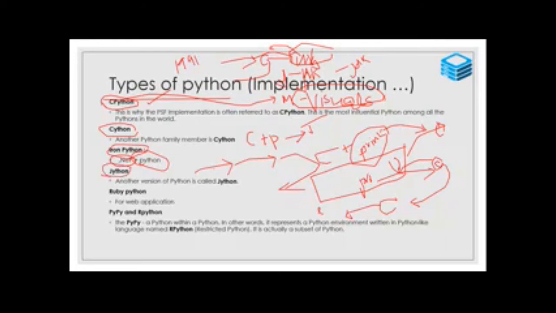Then Java based compiler. Your Python program is there. Please understand, your Python program is there. You want to compile and run it, so you need a Java based environment, Java libraries based Python program. The program code will be in Python, but you want an environment to run the Python program. You need an API interface, and that interface will be provided by Java, which is known as Jython.